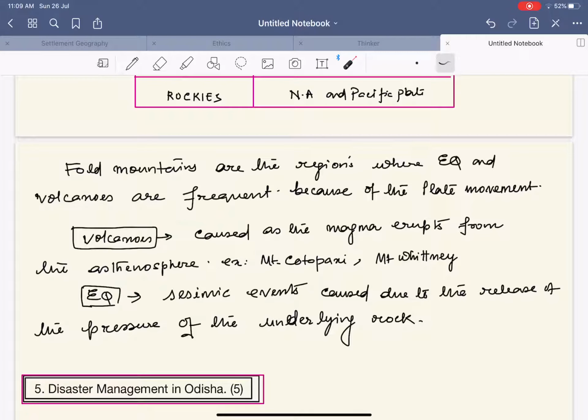Now within this, one thing you need to remember is that with respect to the Himalayas, we only have earthquakes. We do not have volcanism anywhere in the Himalayas, because the plate at the point of the collision of the Indo-Eurasian, or Indo-Australian, plate is actually thick, as a result of which there is an absence of a magma chamber originating at the Himalayas.